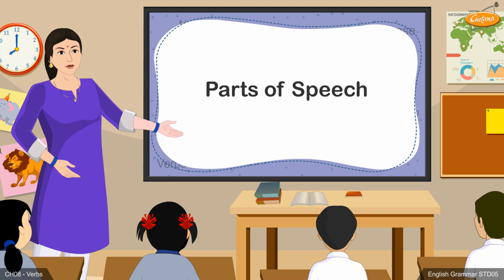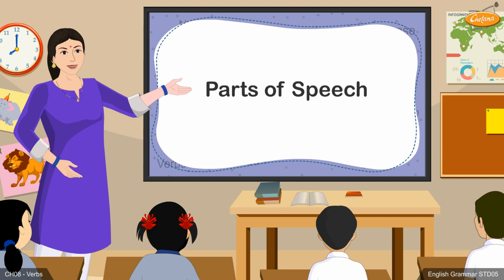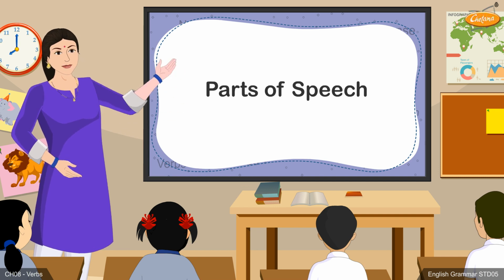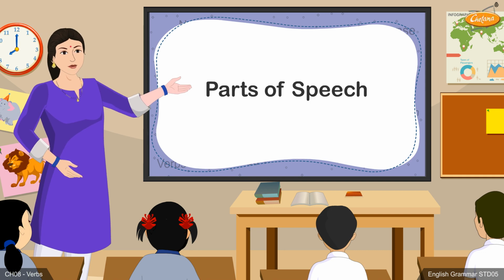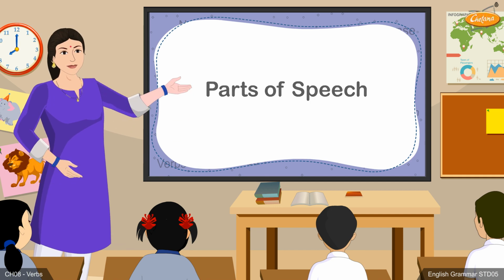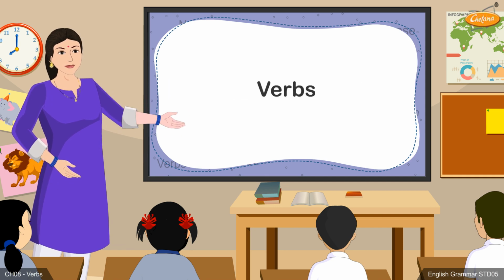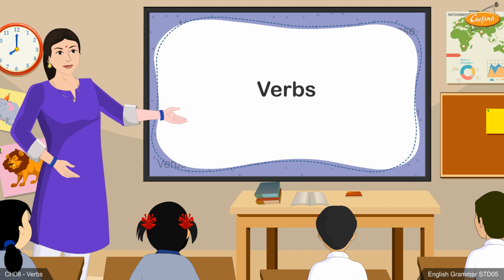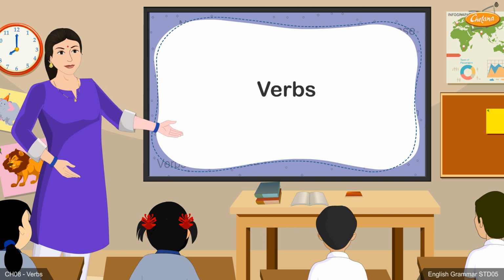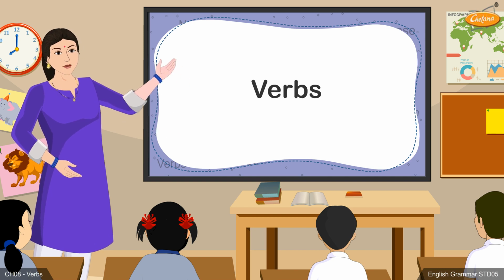Today you will be learning all about action words or verbs, which form an important part of speech in English grammar. Right from the time we get up in the morning, we perform a series of actions, don't we? All these action words are categorized as verbs. Sometimes we may also want to depict a state of being of a person or the subject in the sentence. The words used to show this also are called verbs.